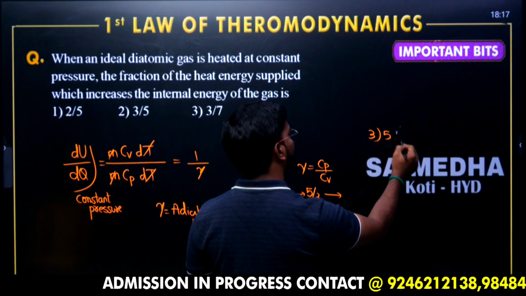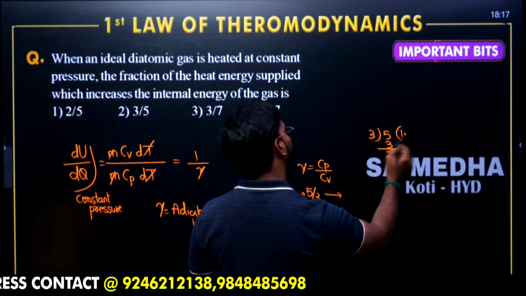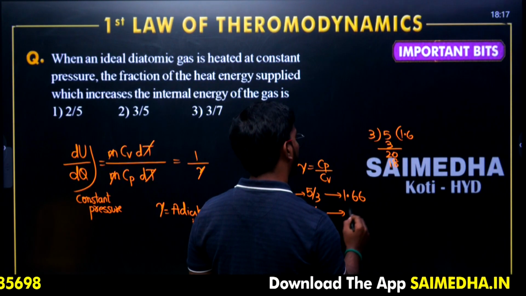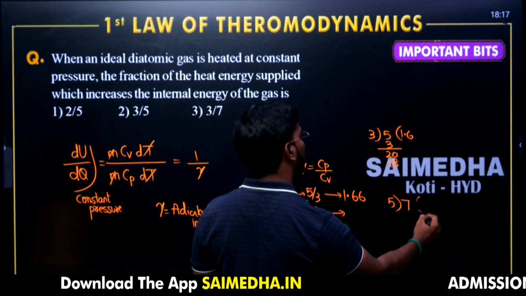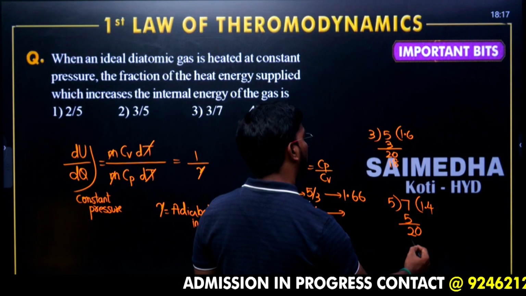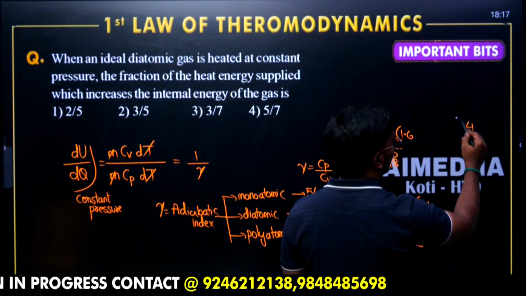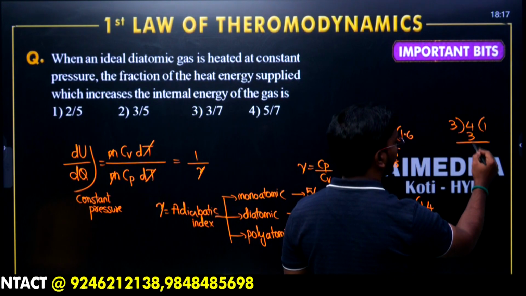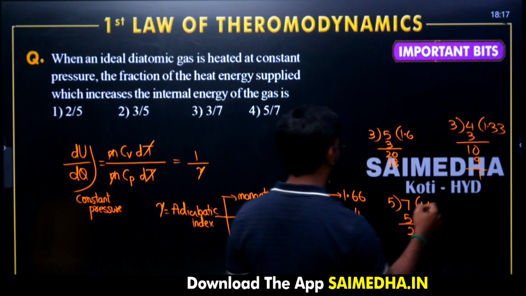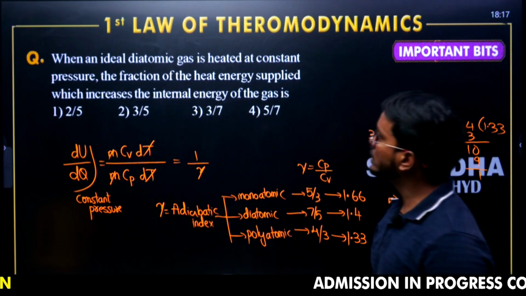5 divided by 3: 3 ones are 3, remaining is 2. So 20, 3 sixes are 18, and it goes on. So it is 1.66. This value is 7 by 5: 7 divided by 5, 5 ones are 5, remaining 2.0, 5 fours are 20. So this value is exactly 1.4. 4 by 3: 4 divided by 3, 3 ones are 3, remaining 1.0, 3 threes are 9, remaining 1, and it goes on. This is 1.33.